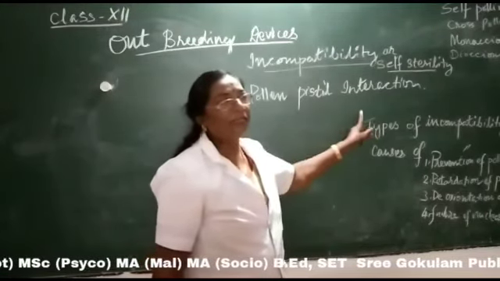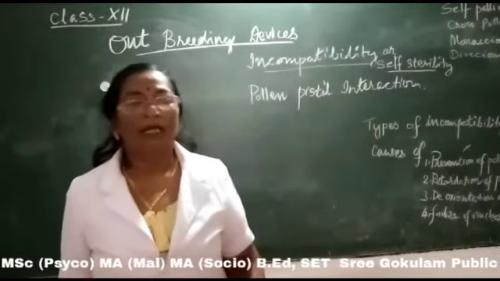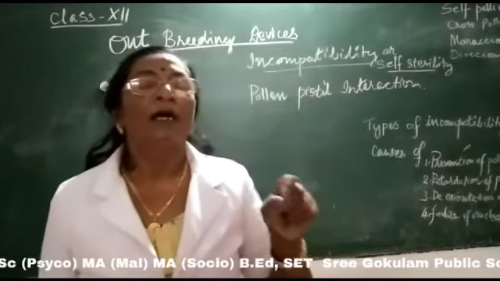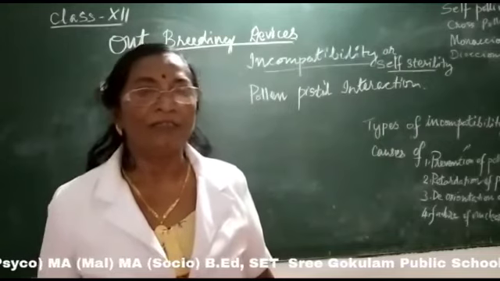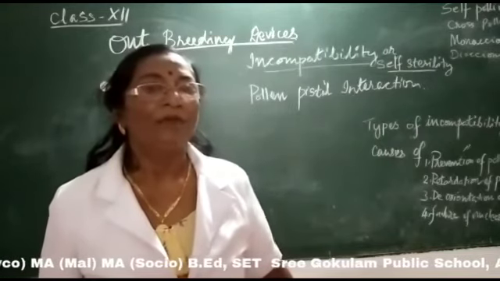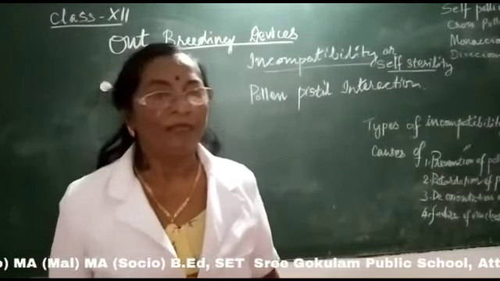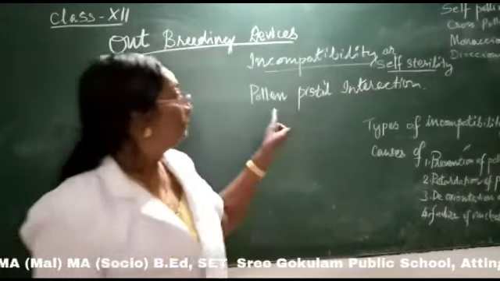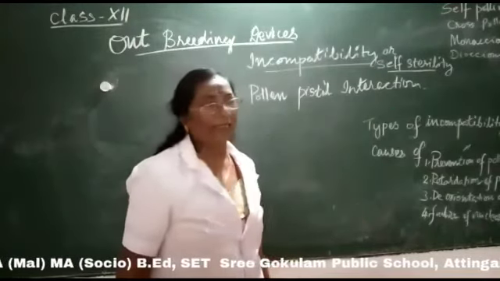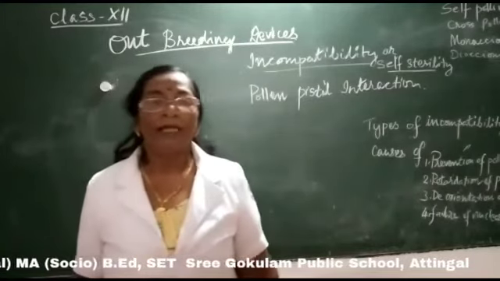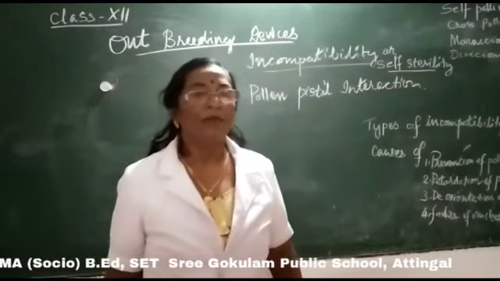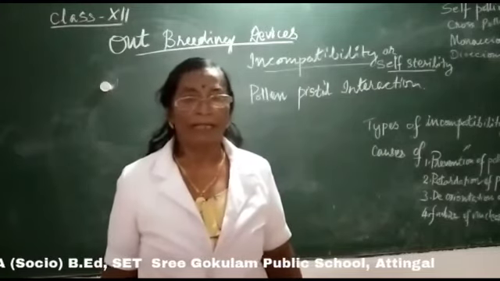We can say that the definition is: from the time of falling of the pollen grain on the stigmatic surface till the fusion of the male and female gamete is known by the name pollen pistil interaction. Thus the stigma will recognize whether it is the wrong type or the right type.